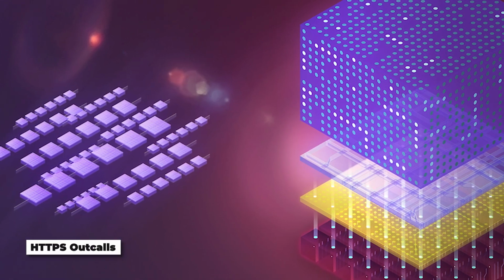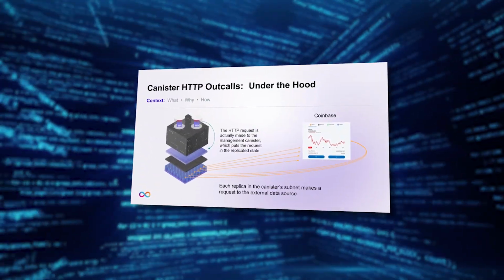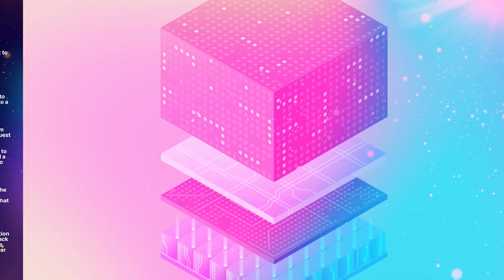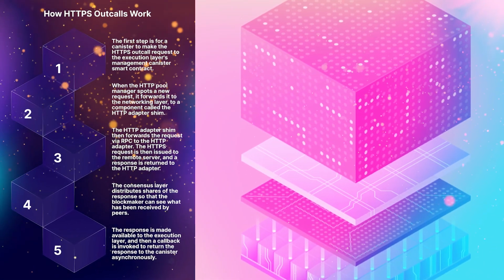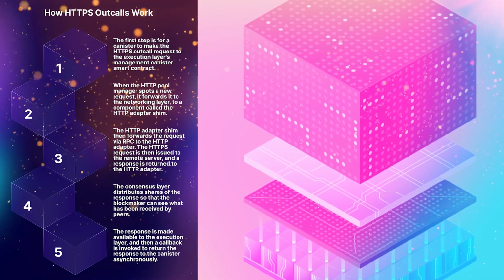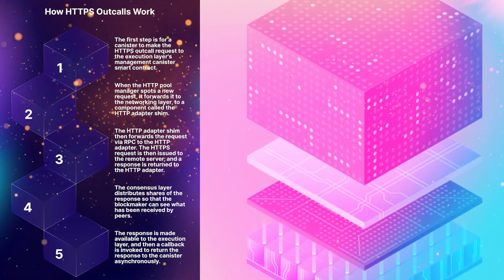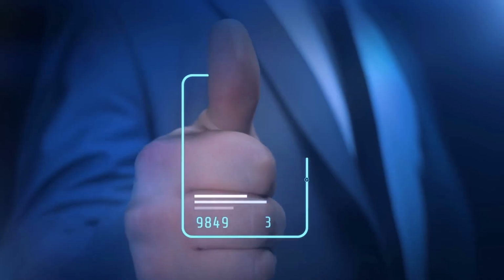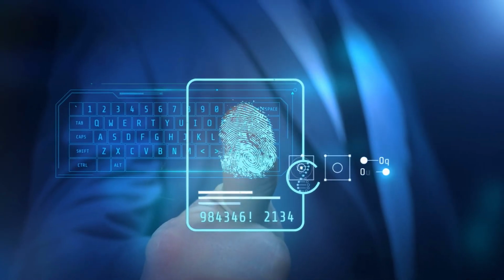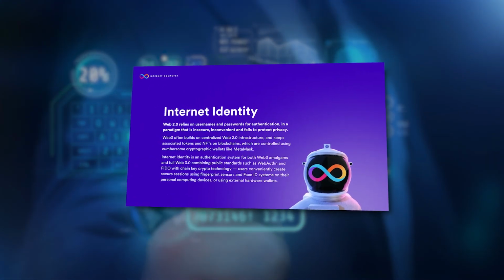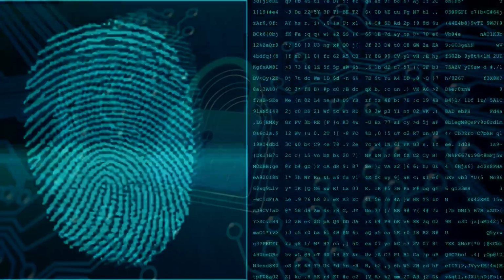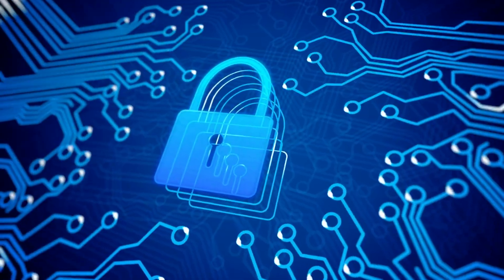HTTPS outcalls. IC's canister smart contracts have built-in support for HTTPS outcalls. This makes it straightforward for developers to securely access off-chain data without relying on external oracle services. Internet Identity. IC offers a breakthrough decentralized identity system called Internet Identity. This technology simplifies user access to dapps while ensuring privacy and security through fingerprint or face biometric login and ultra-short passwords.